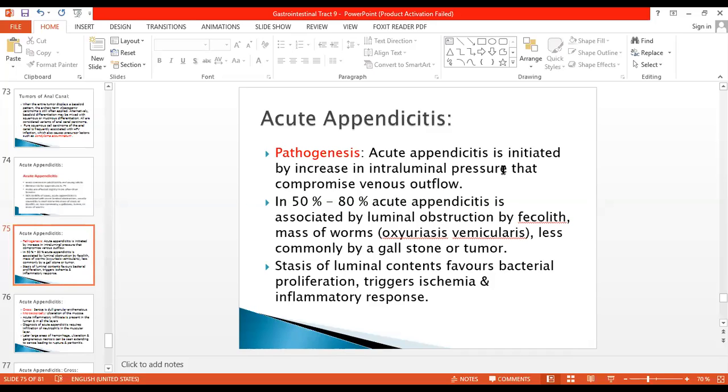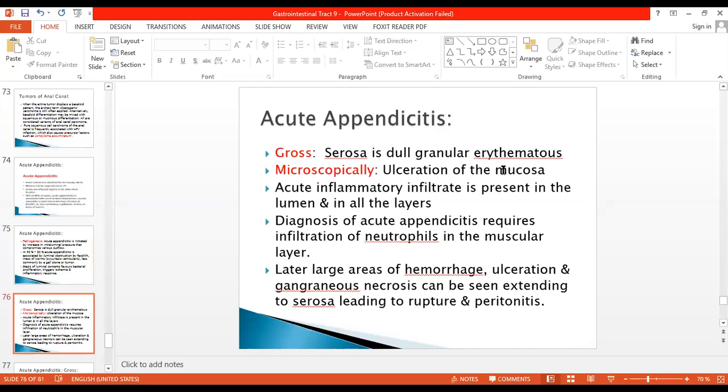Stasis of luminal contents favors bacterial proliferation, triggers ischemia and inflammatory response. So why does this inflammation occur? Because of the stasis, bacterial proliferation occurs, and it triggers ischemia because it compromises the blood supply, and an inflammatory response develops, leading to acute appendicitis. On gross appearance, the serosa of the appendix becomes dull, granular, and erythematous. Erythematous means it is red in color.